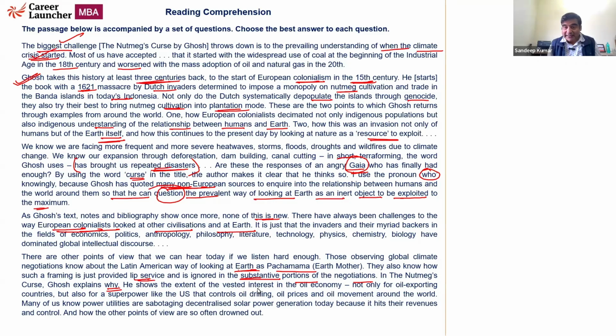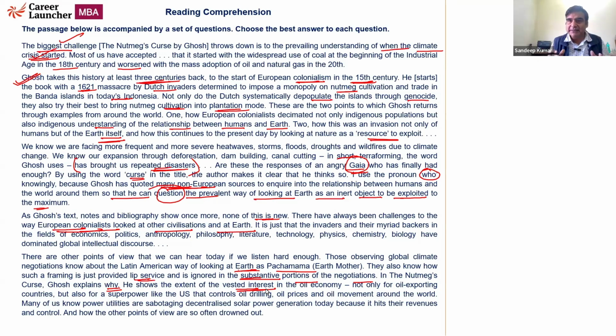He shows the extent of the vested interests in the oil economy. If I don't dig, I'll not be able to bring oil to the world and not get revenues for my country. So do I need to exploit the earth? The answer is yes. Not only for oil exporting countries, but also for a superpower like the US, oil drilling, oil prices, and oil movements around the world. Oil comes with power. And for power, I need to dig, I need to exploit the earth. Many of us know power utilities are sabotaging decentralized solar power generation today. Solar power generation sabotaged means we become ever increasingly dependent on coal and oil as fuel.